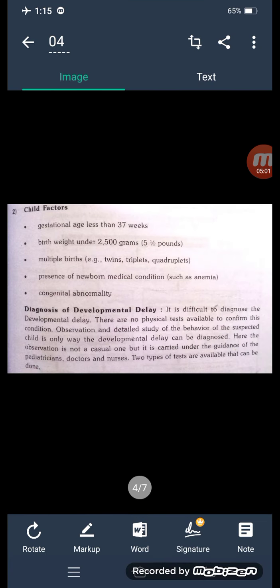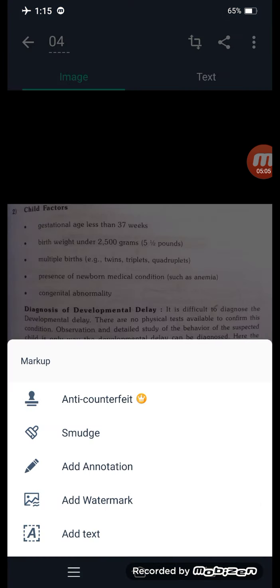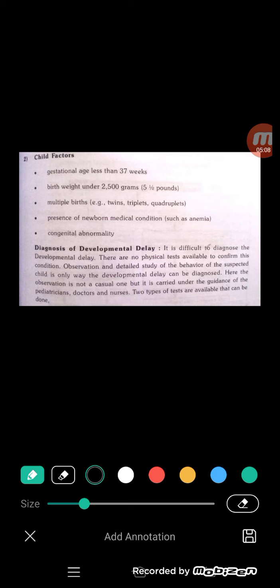child factor. Child factor is gestational age less than 37 weeks. Gestational age means the baby is present inside the mother for up to 9 months. After completion of 9 months, the mother goes to deliver. In case of delivery before 9 months, developmental delay can occur in the baby.